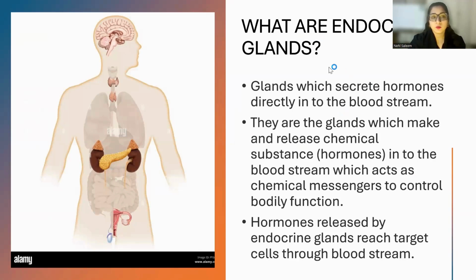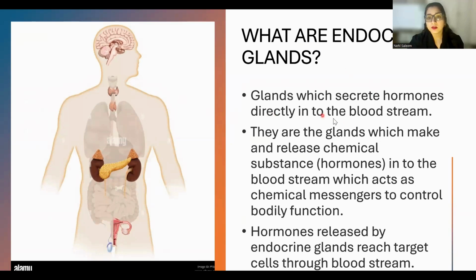And why are hormones released? Hormones are released for communication purposes. There is a communication between the brain and the rest of the body parts. So, how is the rest of the body connected with the brain? Through chemical messengers. And we mainly have two types of chemical messengers.